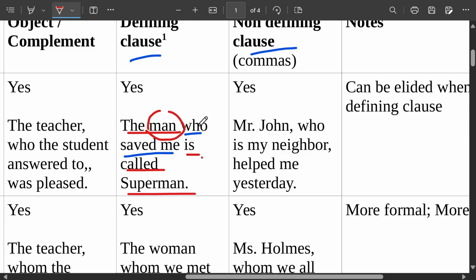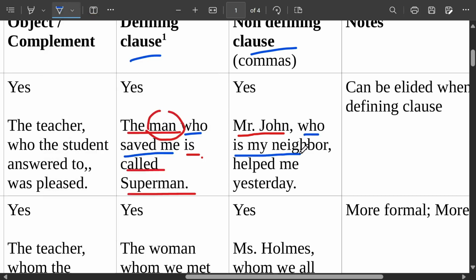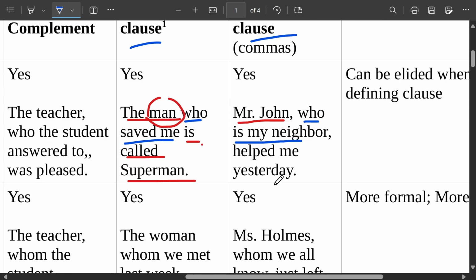But this one, Mr. John, we know it's a proper name. It's like you say, Mr. Parisudo. You know who Parisudo is. It's already clear. So the sentence that comes later is also a relative clause, but it's just adding more information about him. Who is my neighbor? So this is non-defining because it's already defined, it's already clear. Do you understand the difference?